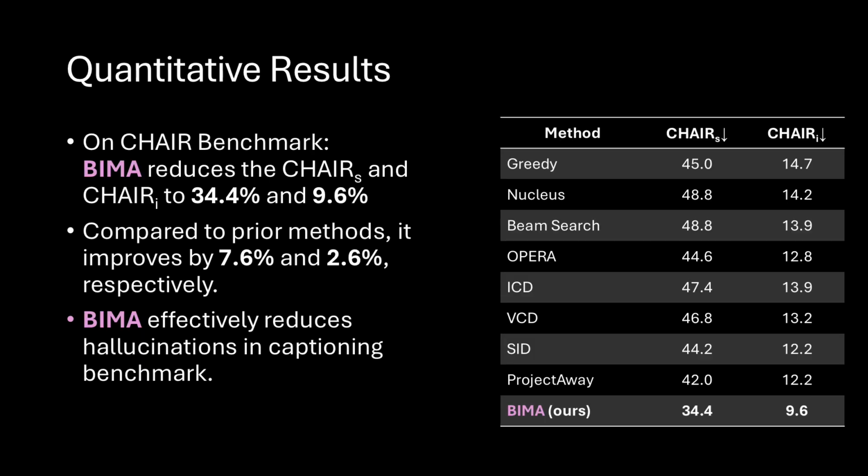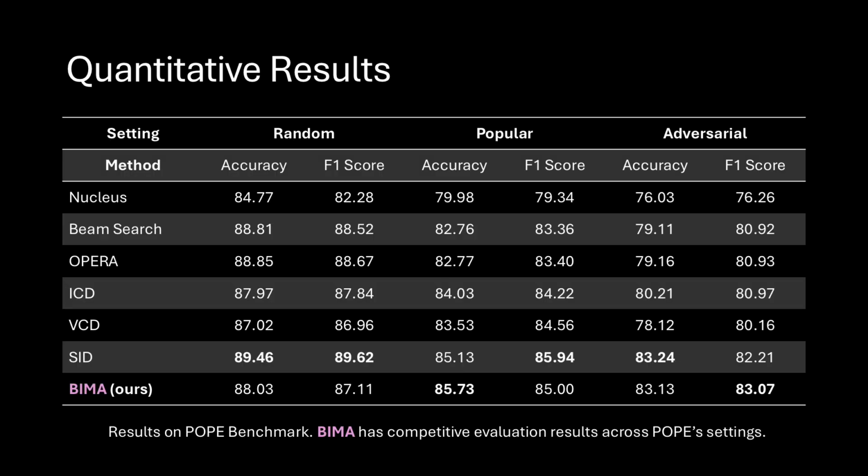Here we show the quantitative results evaluated on the CHAIR benchmark dataset. Compared with prior work, our proposed BIMA reduces the CHAIRS and CHAIRI metrics to 34.4% and 9.6%, which is 7.6% and 2.6% improvement respectively. This showcases the effectiveness of BIMA in reducing hallucinations on the captioning benchmark. And here are the quantitative results while evaluating BIMA on the POPE benchmark in comparison with prior work. Our proposed BIMA can surpass prior work in the adversarial setting while maintaining competitive performance on random and popular splits.